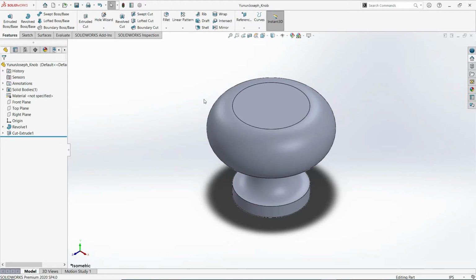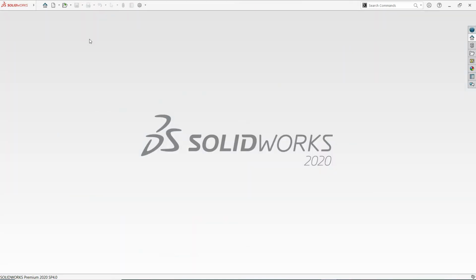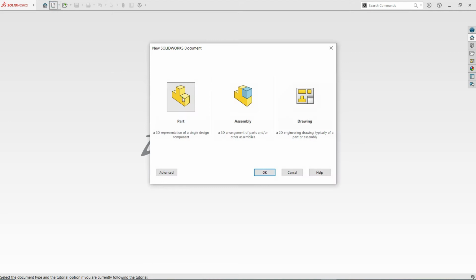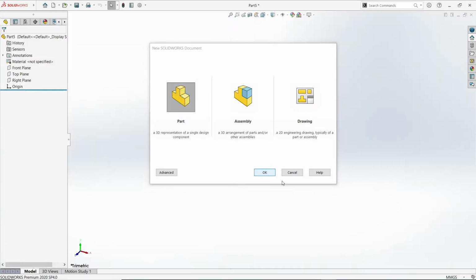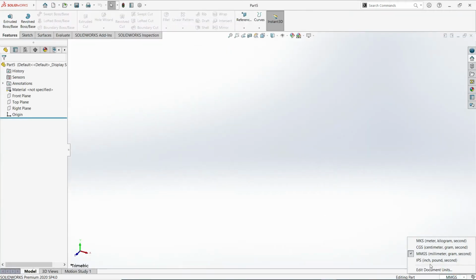So you have created the knob. Okay, so the next, but first I'll just close this one, then create a new part file. Make sure the units is in IPS. So the next part that I will be creating is the slider.